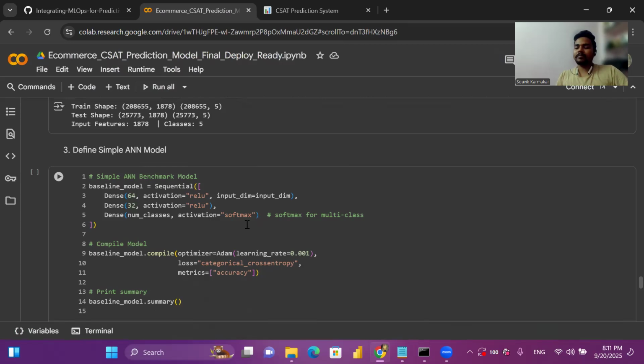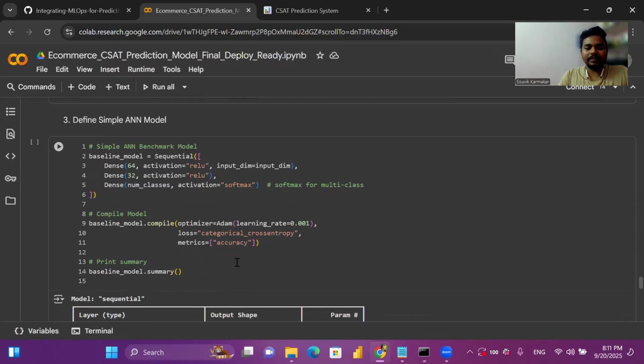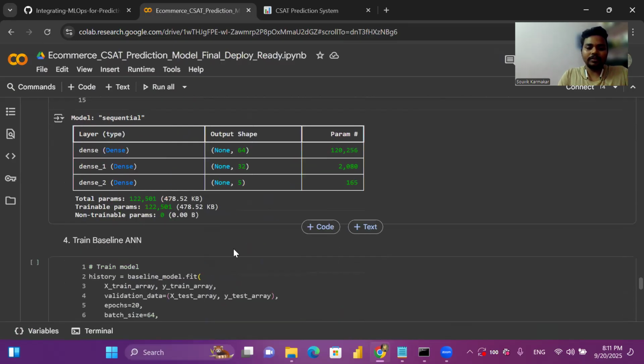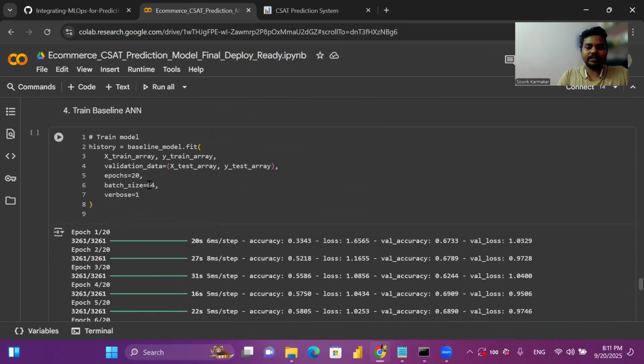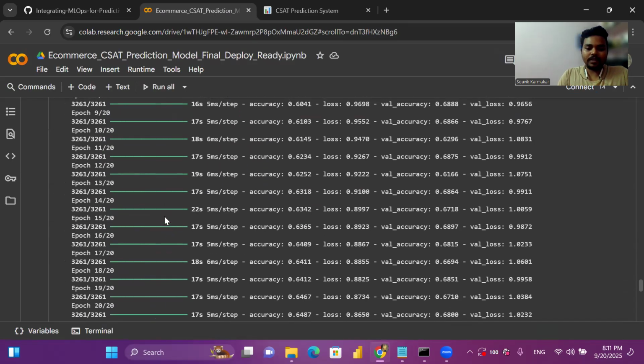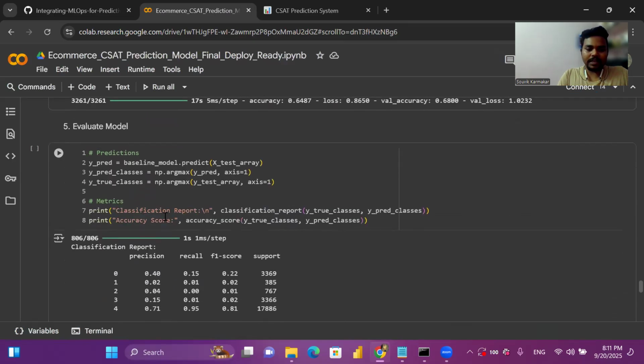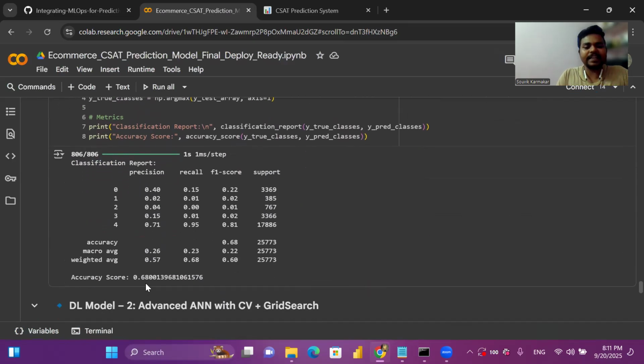We used softmax because the rating is multi-class: 1, 2, 3, 4, 5. After that, I compiled the model, and this is the summary. Here we started training, and you can see we got an accuracy of around 68%.